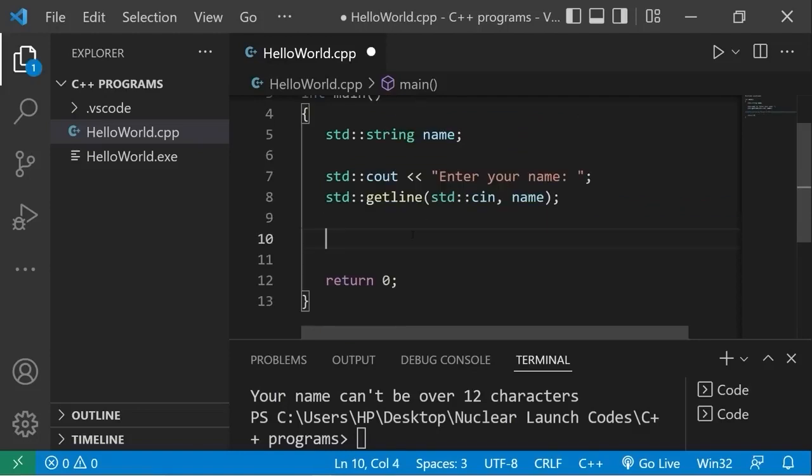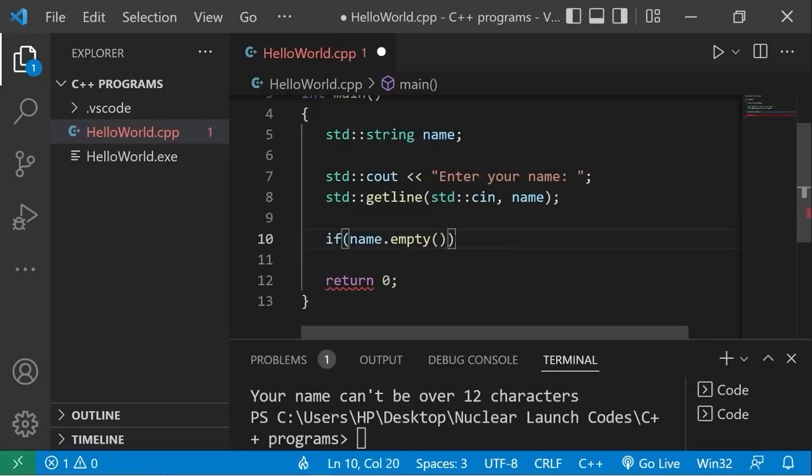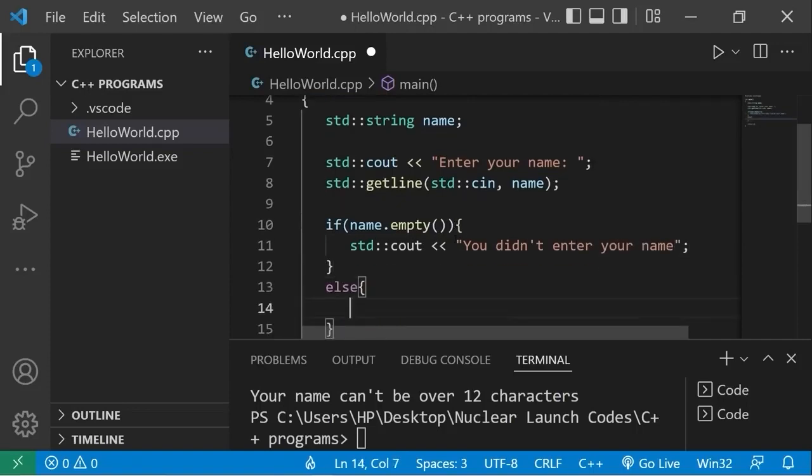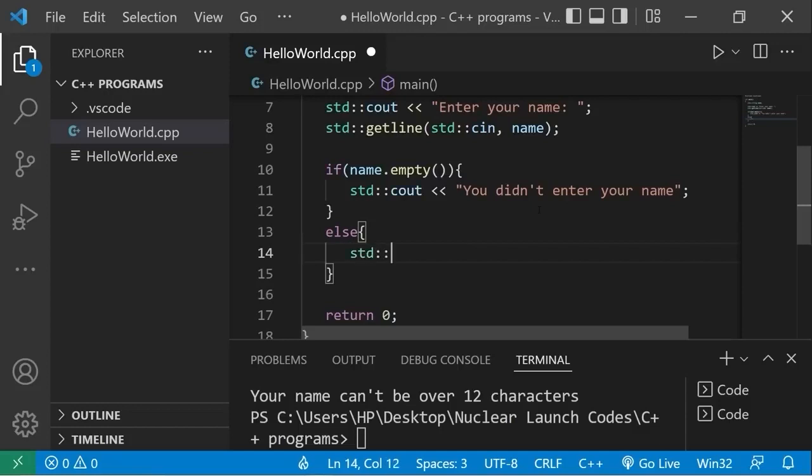The empty method will return if a string is empty or not. Type your string, name, dot, empty, parentheses. This returns a Boolean value. If name is empty, we'll display a message. You didn't enter your name. Else,